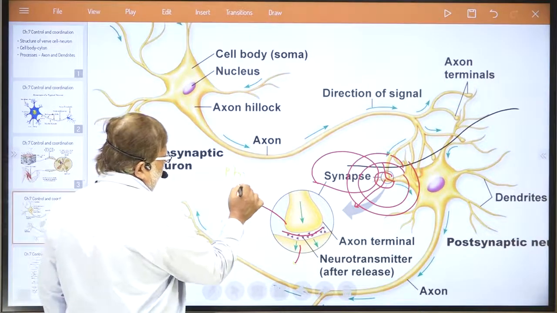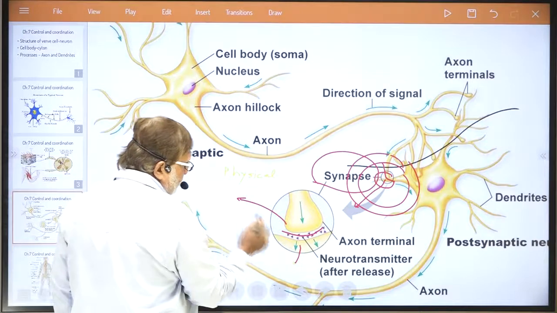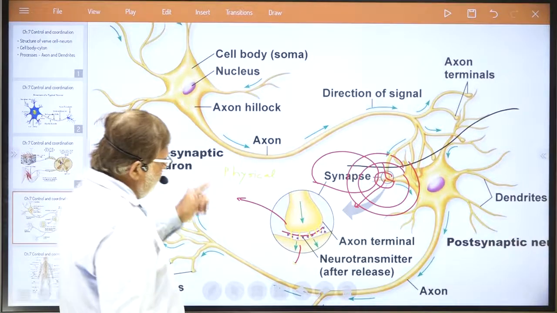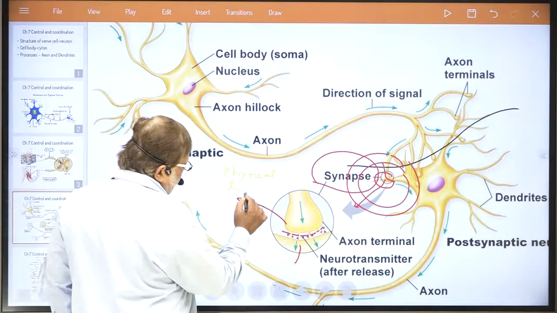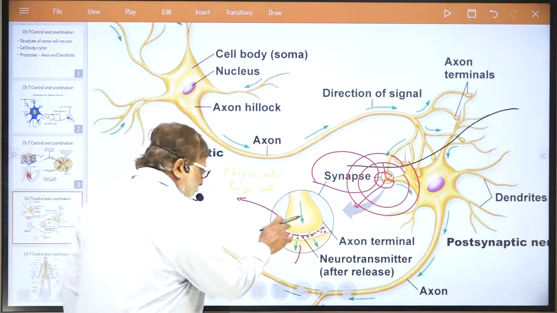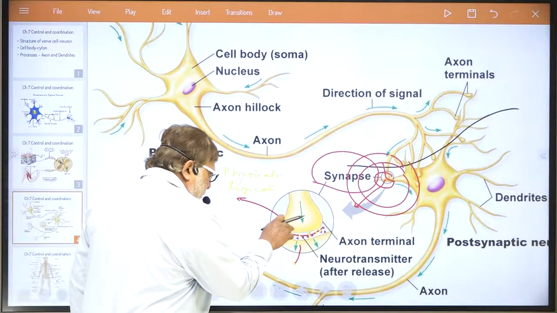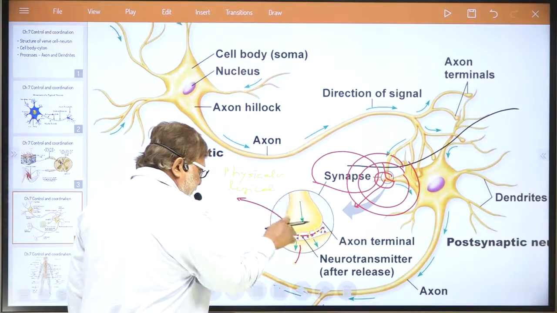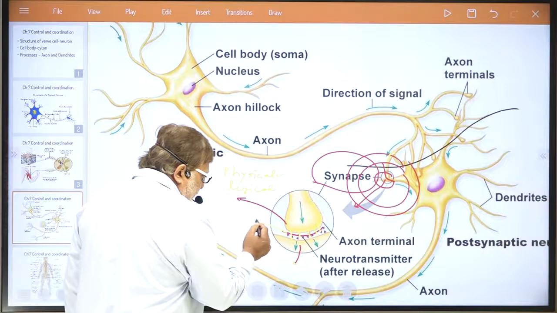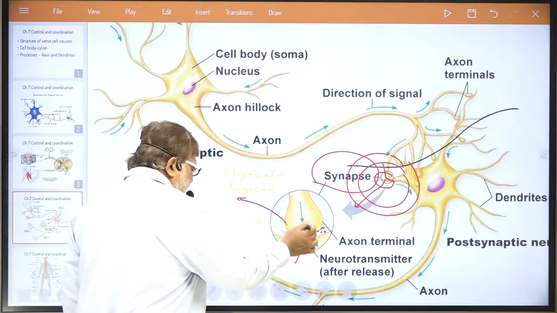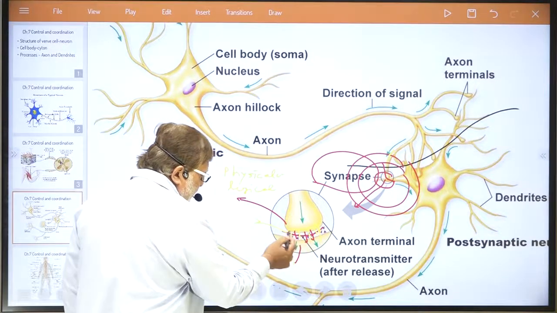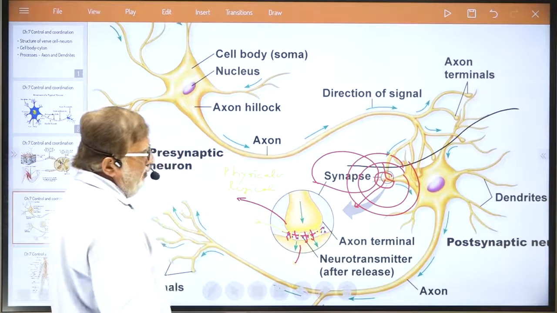Physical connection means both are joined, but I am talking of a physiological connection, to mention that there is a minute gap between the axon of the posterior cell and the next cell, and this minute gap is known as synapse. From here the electric signal sets off such chemical reactions that it jumps to the dendrites of the next cell, and this way the traveling takes place.